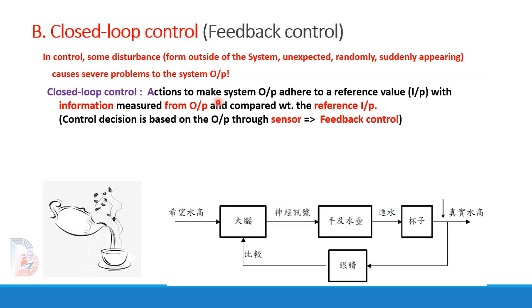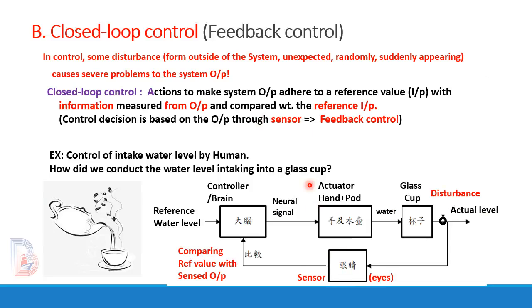That means actions to make system output adhere to a reference value with information measured from the output and compared with the reference input. So the control decision is based on the output through sensors here, and is some kind of feedback control. For example, the control of intake water level by a human. How do we conduct water level intake into the glass cup?